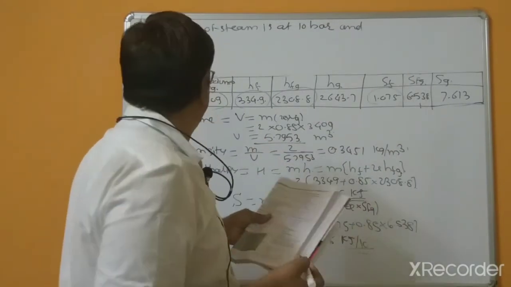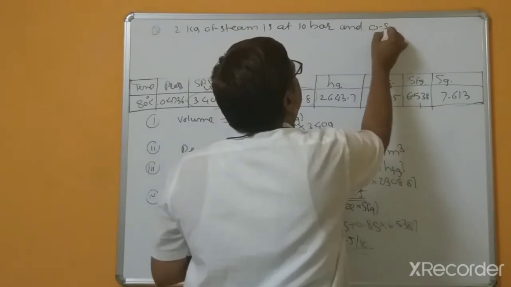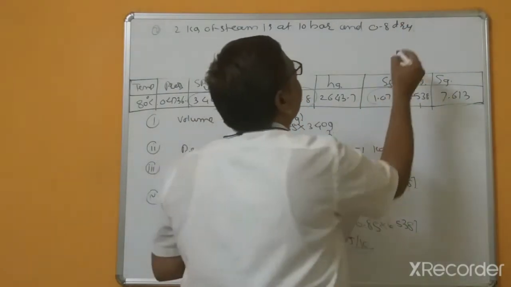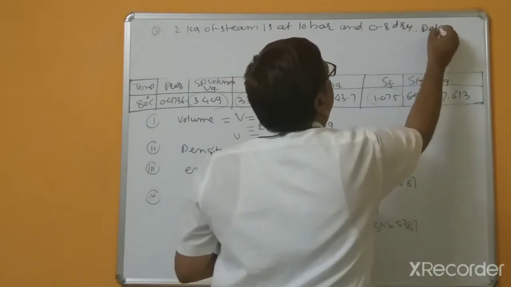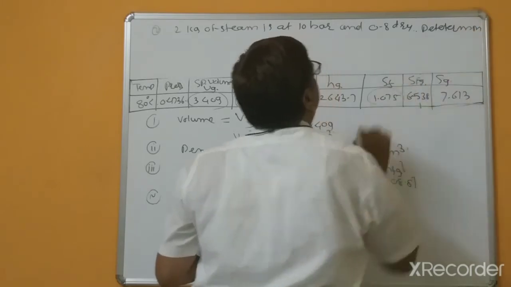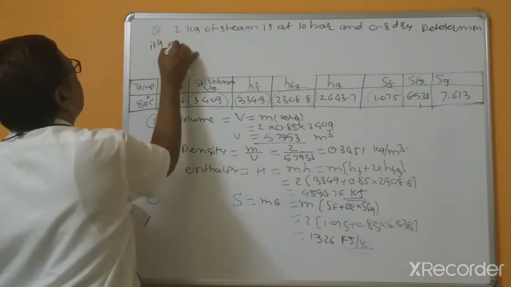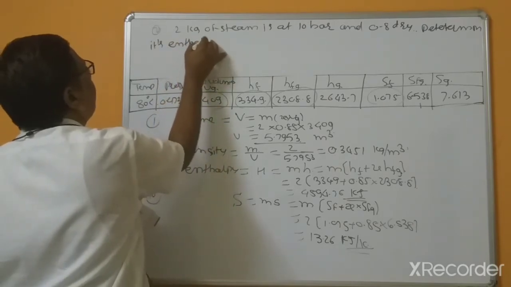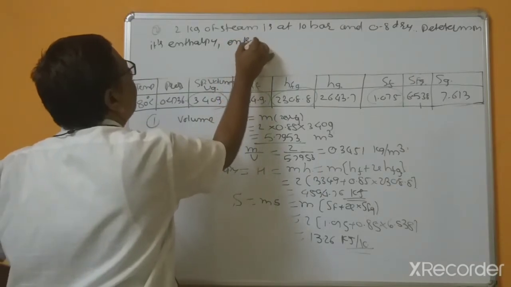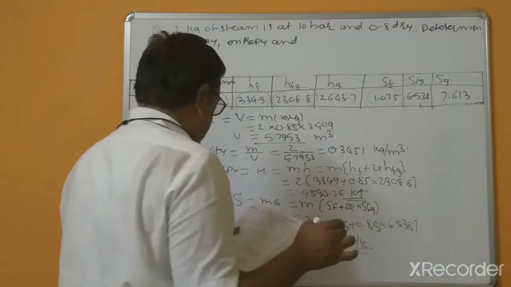In this problem, pressure is given, 0.8 dry. Determine its enthalpy, entropy and volume.